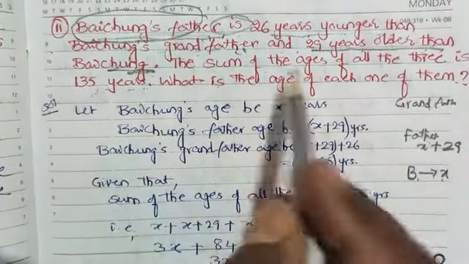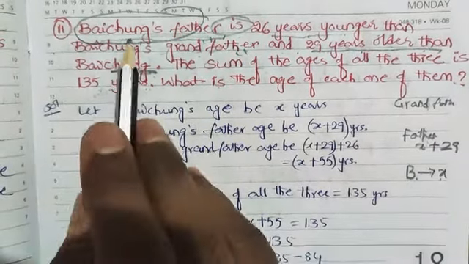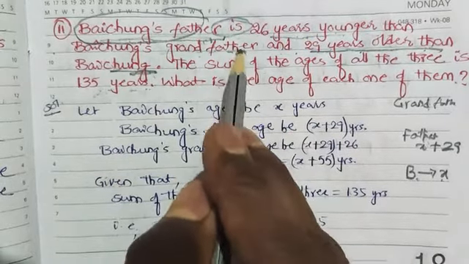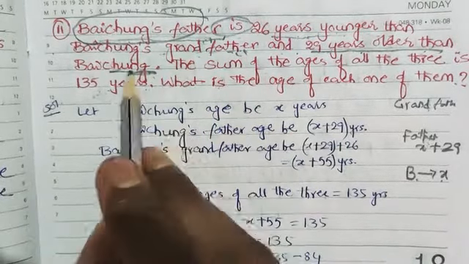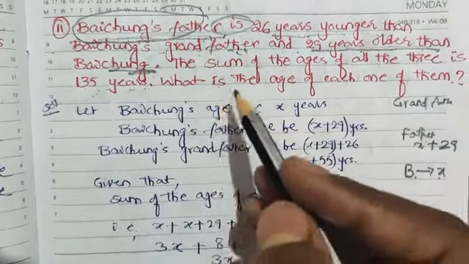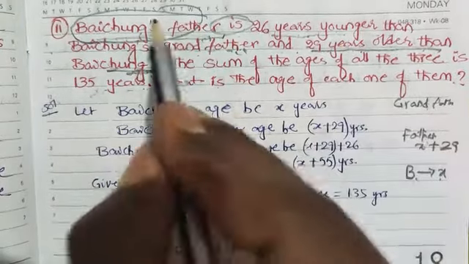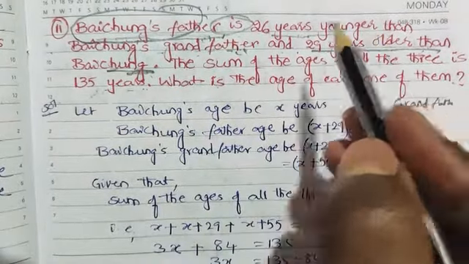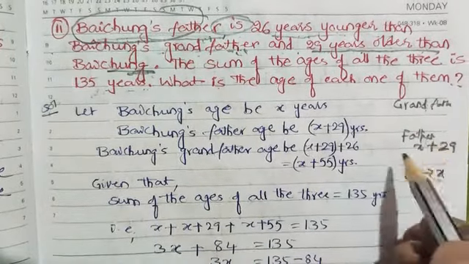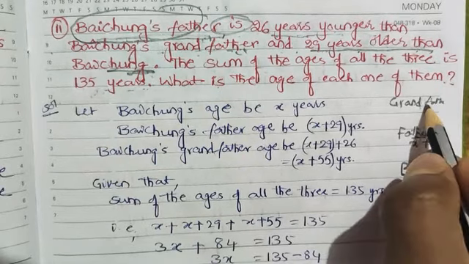Next, what is the relationship between Baichung's grandfather and father? Baichung's father is 26 years younger than Baichung's grandfather. So Baichung's grandfather is 26 years more than Baichung's father. Comparing to the father's age, it is 26 years more.